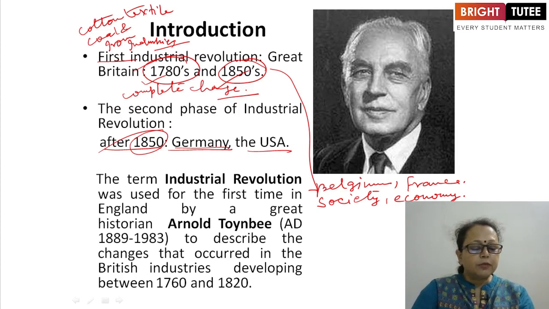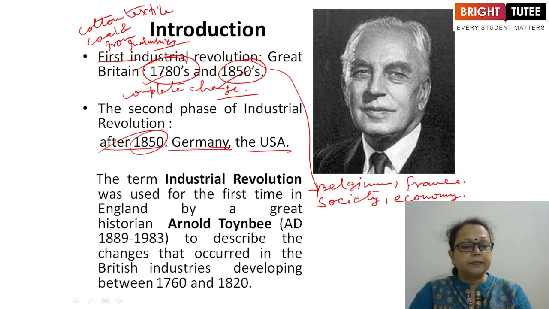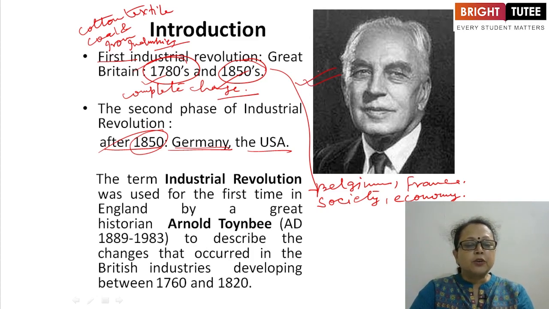Now coming to discuss the term Industrial Revolution, which was used for the first time. What role was played by this person, what was his contribution? The term Industrial Revolution was used for the first time in England by a great historian. His name is Arnold Toynbee. The time period mentioned for his birth till his death is 1889 to 1983. He used it to describe the changes that occurred in British industries developing between the 1760s and 1820s.